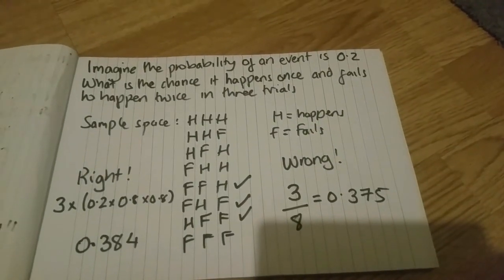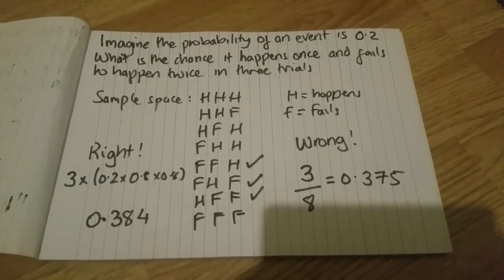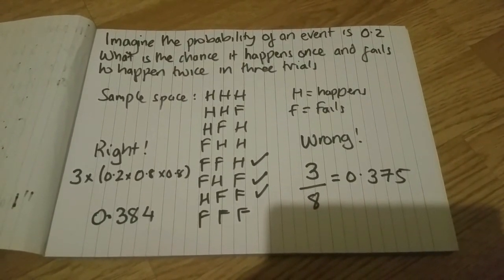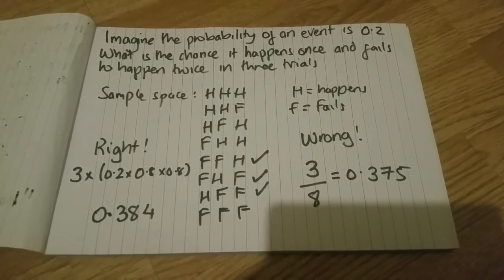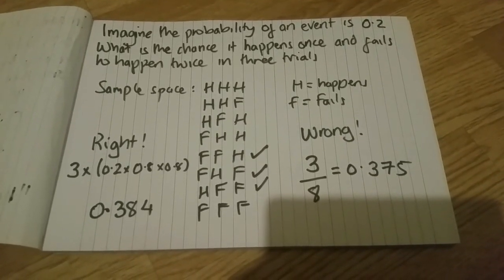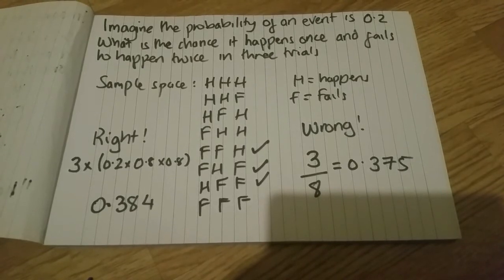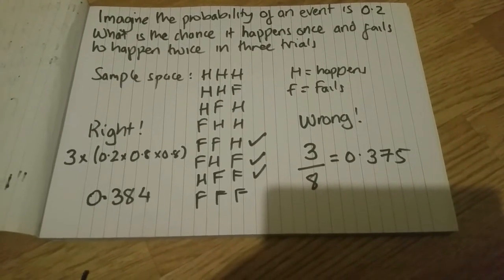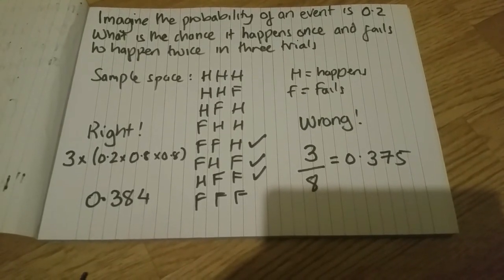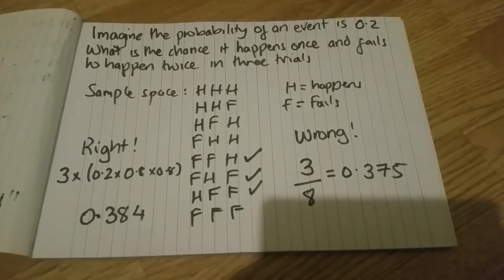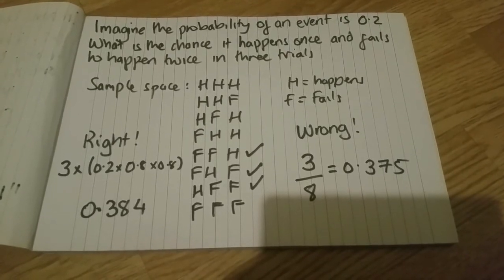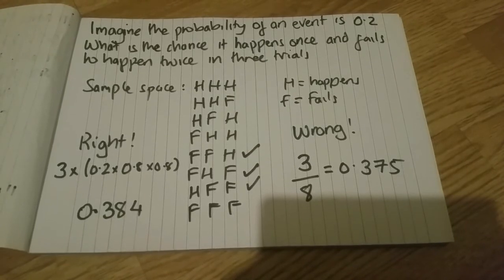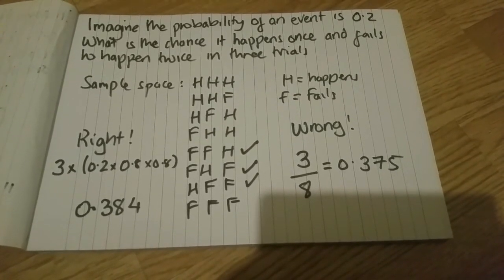Now the third one's probably the most complicated of all. And it's really important that you get a handle on how this works. You've got probability this time, and we want to know the chance it happens once and fails to happen twice, but we don't care about the order, which is different to the previous question where we did care it had to be happen, fail, fail, or whatever, right? So let's just keep this as simple as we can. We create the sample space diagram. We write down all the things that could happen. Then we pick the 3 or 4 or 5 or 1 or 2 or however many that give us the thing we want to happen. And then we add those probabilities together.